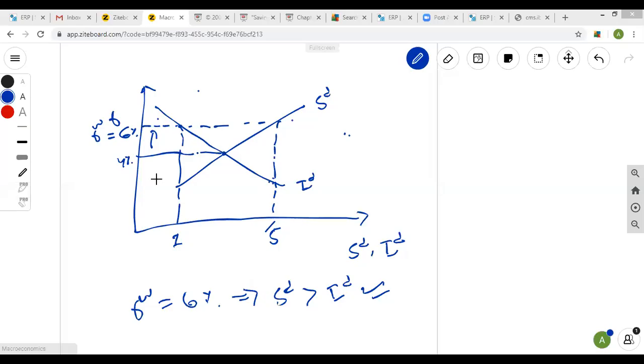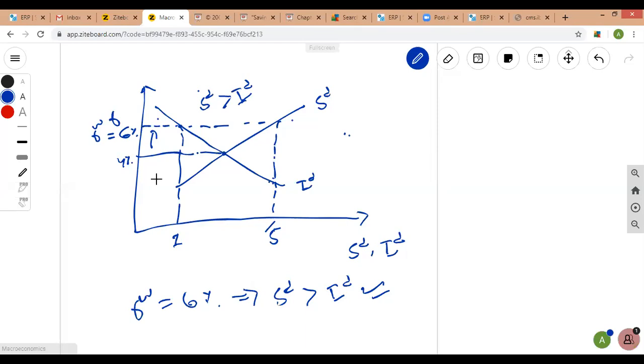Discussion before I take the break. All right. So at a 6% world real interest rate, the desired savings are greater than desired investment. Even then, the open economy is in equilibrium. So this is the important feature that you need to consider when you talk about the small open economy.